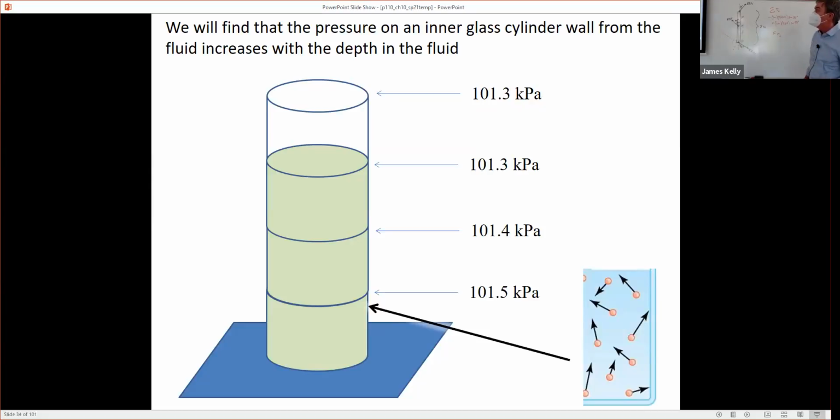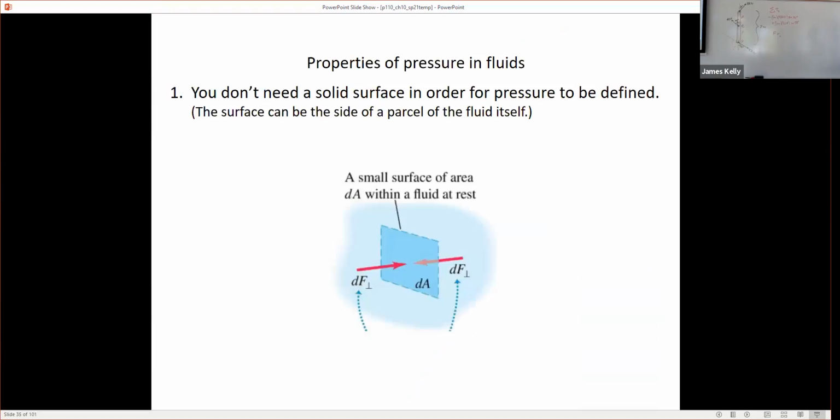And it's the same way with these molecules here, whether they're water molecules or a mixture of air molecules, they're drumming on the surface. Okay, so let's talk about some properties of pressure in fluids.